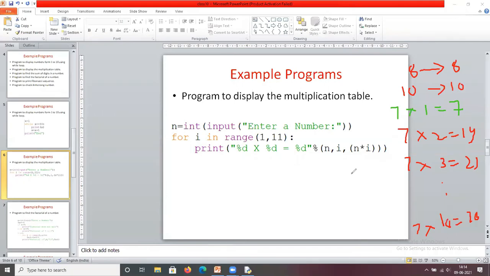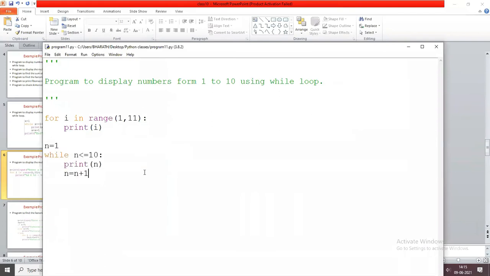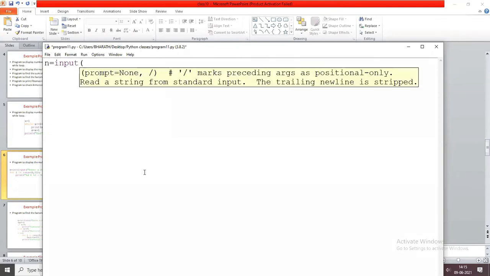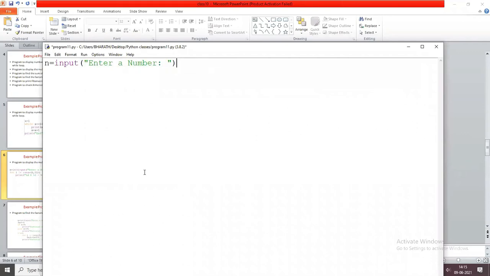Okay, so now we are going to write the program to display the multiplication table. For that, first you are going to read a number from the keyboard. So first you read the n value. n equals input, "Enter a number". It is a number, so we convert this into an integer.